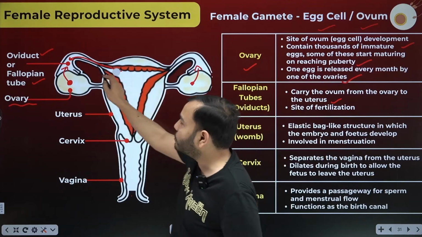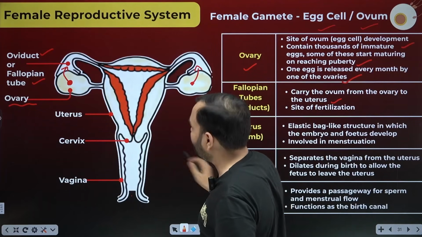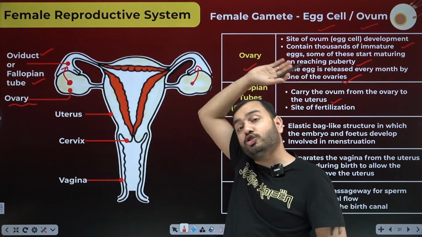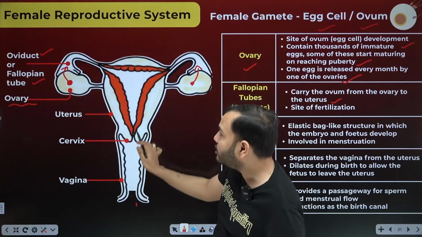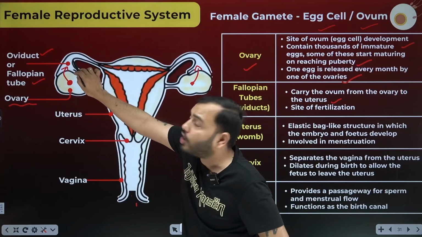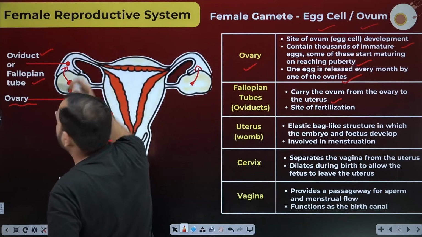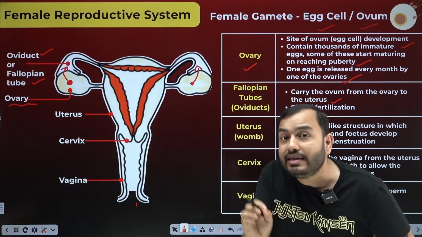You see, all the work is done by the boys. Egg cells are produced and stop right there in the oviduct. From here, sperms have to travel from the penis, out of the testes through the vas deferens, through the urethra, into the vagina, through the uterus, and reach here. So right here, the egg cell and sperm cells meet. Meaning this is the site of fertilization.